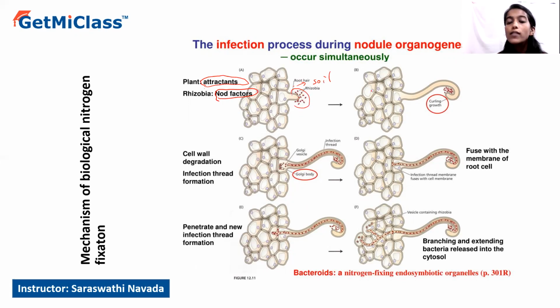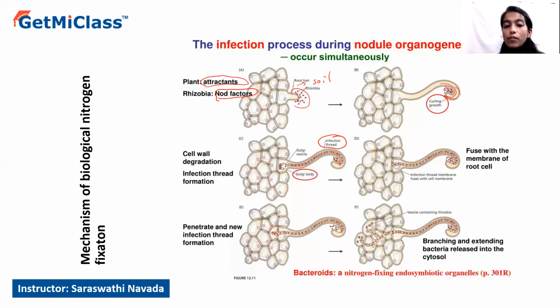Once it deposits near the root hairs, it results in curling or curving of the root hair. Once the root hair is curved, the Rhizobia form a small incision or opening in the root hair and enter inside it, resulting in the formation of the infection thread. The infection thread continues to grow along the root hair, reaches the epidermis, and finally fuses with the plasma membrane of the root cortex.